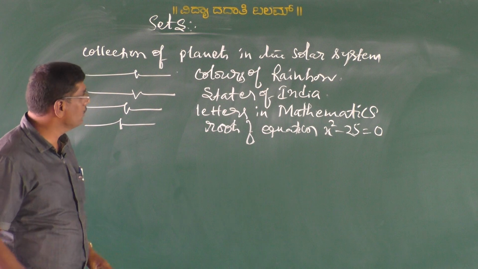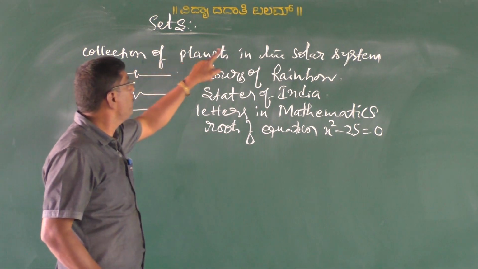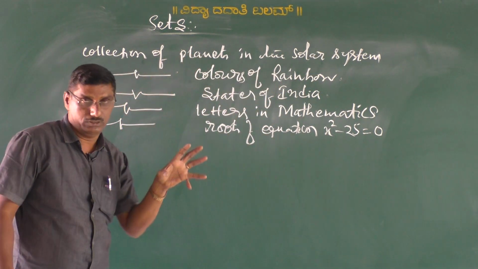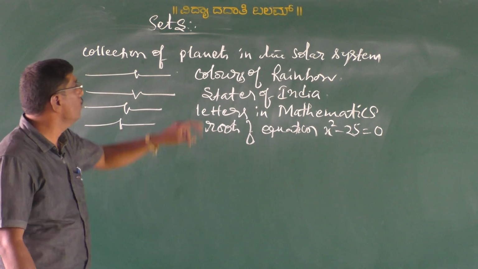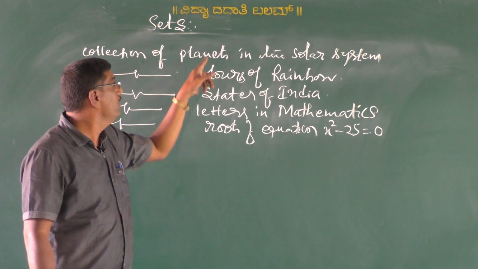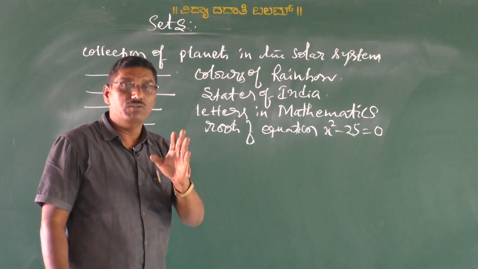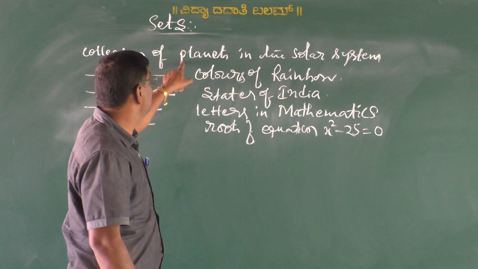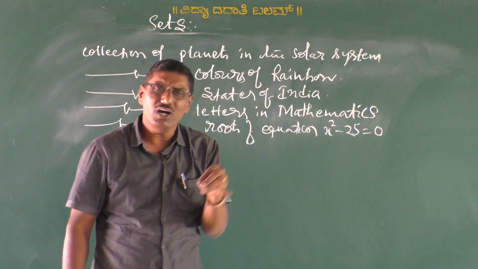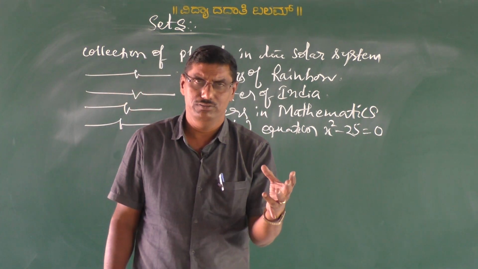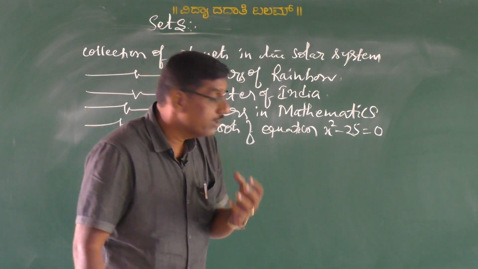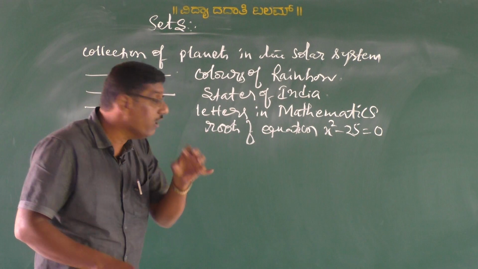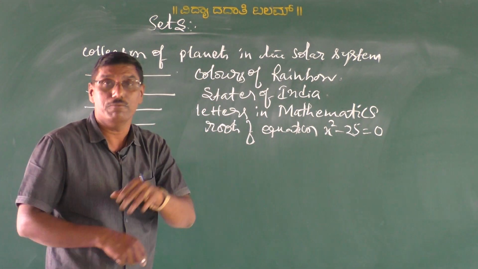Okay, now let us look at the first one. Collection of planets in the solar system. This is a collection, no doubt. We get elements, no doubt. And the planets we collected do not differ from person to person. That means this collection is well defined. If we ask any person, the answer must be the same.